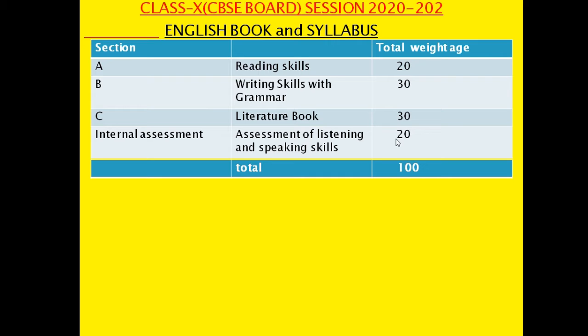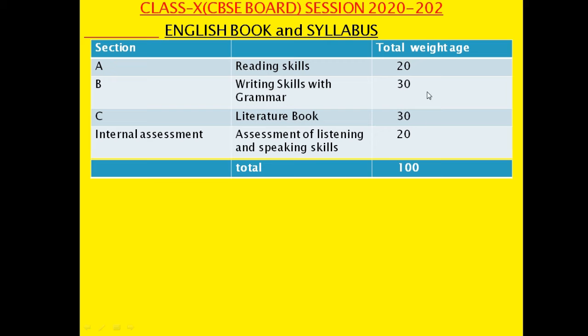These 20 marks you will get on account of your overall presentation in the school, listening and speaking, as well as your performance and behavior, all marked and noted by the school, and on account of that they give you marks. So if you want to gain 20 out of 20 or 19, then you have to behave well, you have to be disciplined, and you have to be a good student also, and you have to give a good result in the school exam, so that the school and teacher both will give you full marks. And for the remaining 80 marks you have to work yourself, you have to prepare well, so that you can score good in the exam.